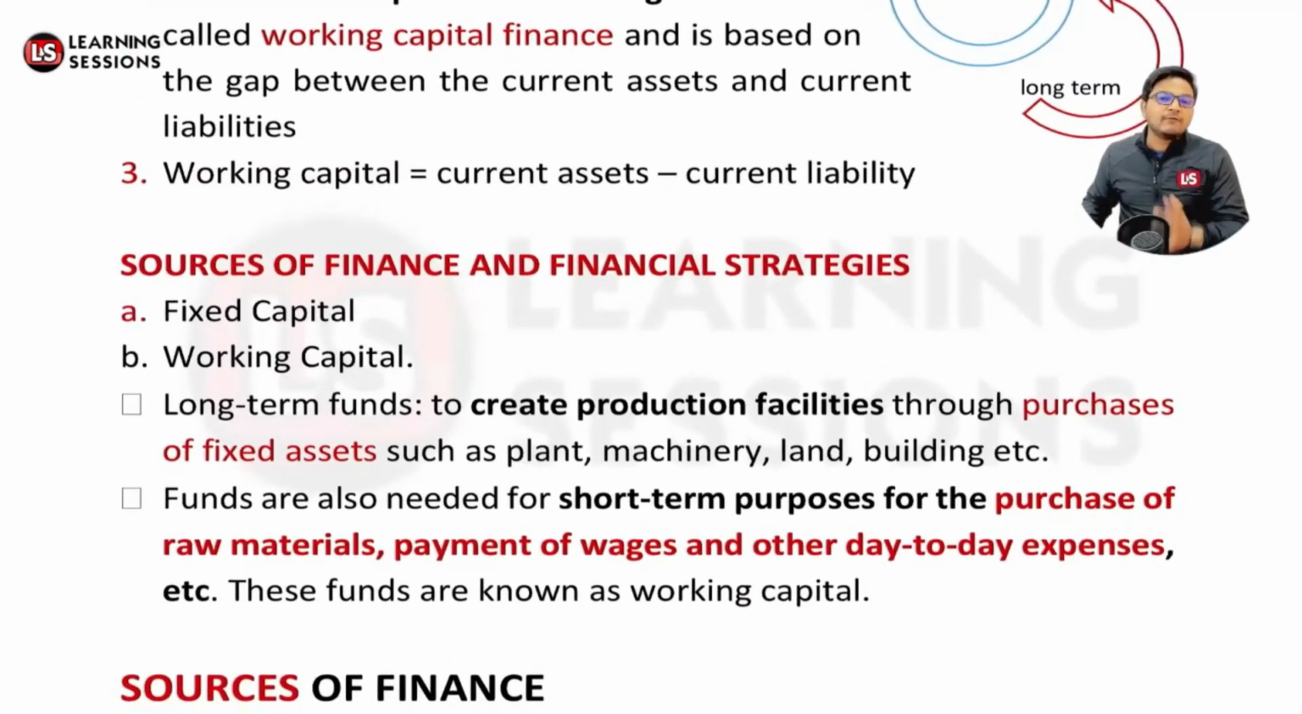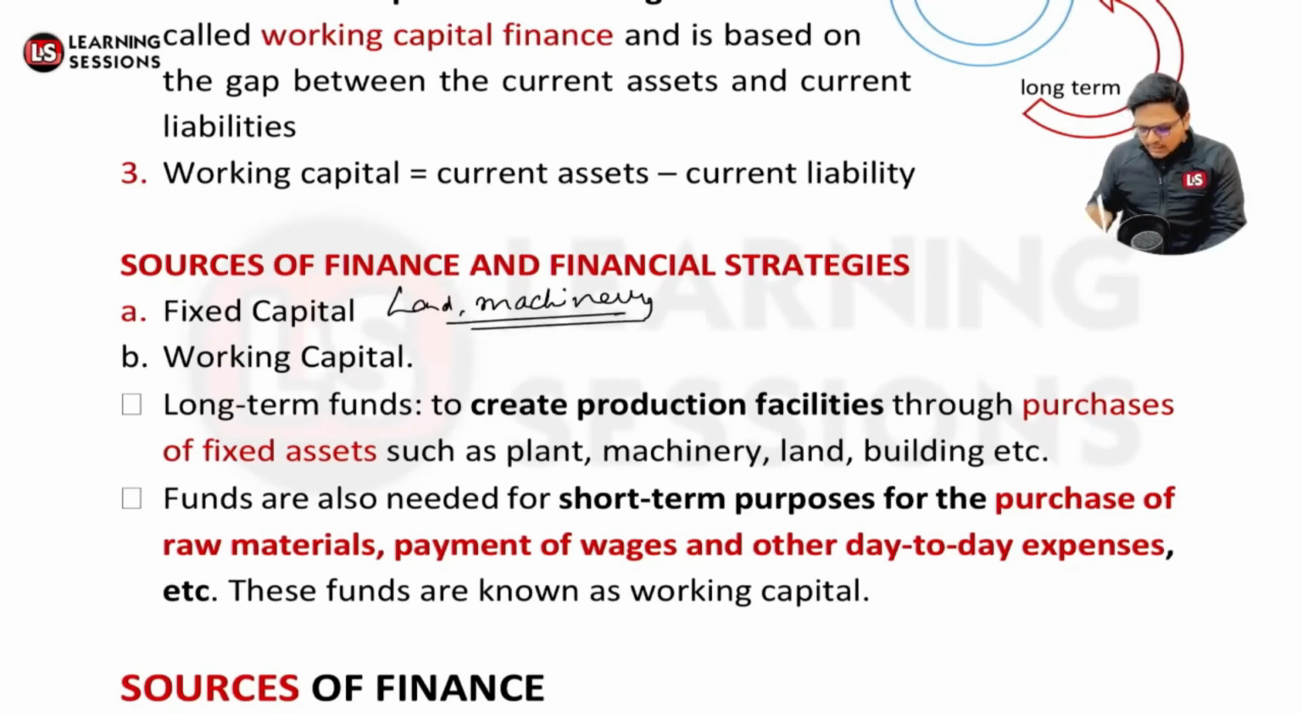And further, let's take examples for fixed capital. Let's say I require funds for land, building, machinery, etc. That's related to fixed capital. And when we talk about working capital, it's related to funds we require for a short term period. Let's say we want to purchase raw material, pay the wages, or pay the electricity bill, etc. So that's for a short term period. That's related to day-to-day expenses, right?